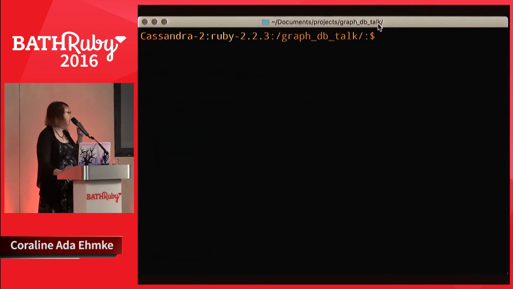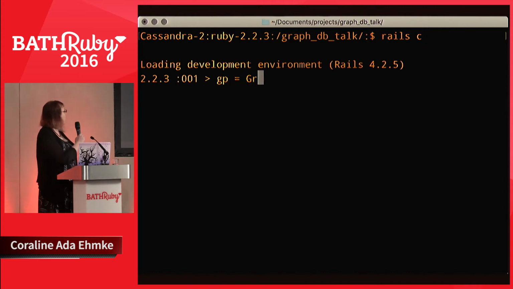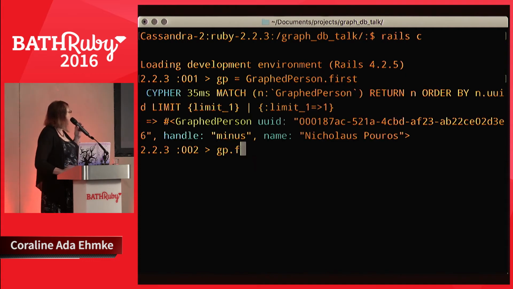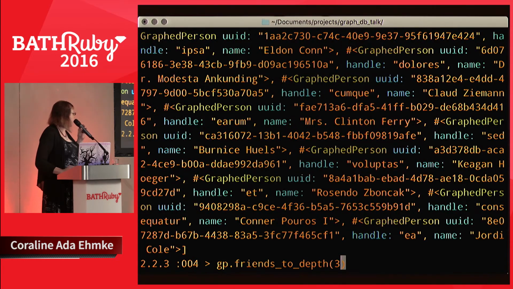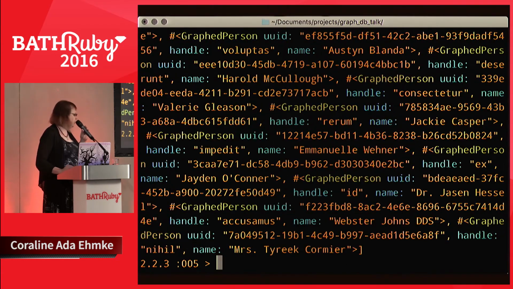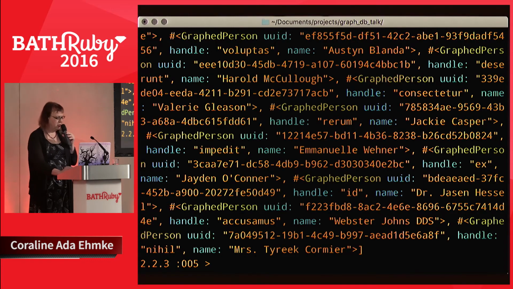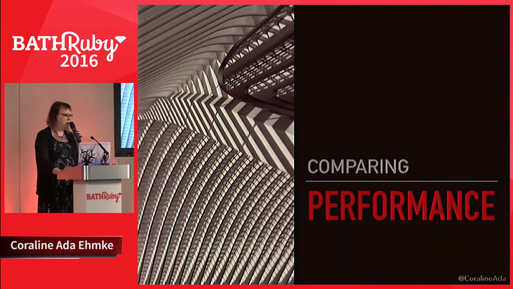So let's see it in action from the REPL. We'll take a graph person, just the first one, and assign it to GP. And we'll call GP dot, if I can type, friends to depth, and we'll specify a depth of 2. And there are graph people. And we can do depth 3, which is fast, and even depth 4, which is super fast. So that's pretty cool. So speaking of performance, how does the performance of Neo4j compare to a relational database?